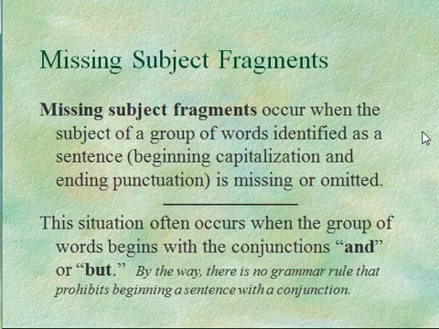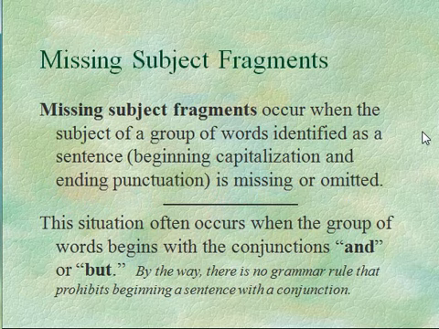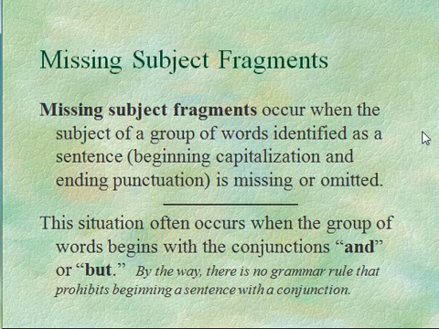The next kind of fragment we're going to address is a little bit simpler and not quite as common as the first fragment type that we addressed, and this is the missing subject fragment. What does that mean? Well, I think this is pretty straightforward. In other words, when we have a group of words that have been identified as one sentence with a beginning capital and ending punctuation, in this particular instance there is no subject to be found in the sentence. But we got to think, why does this happen?